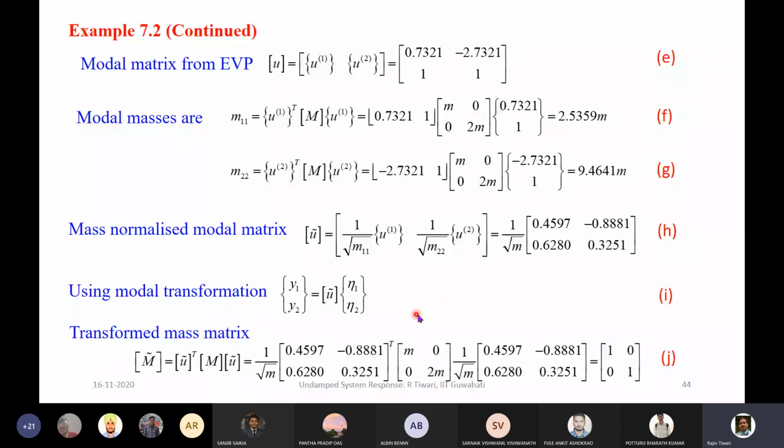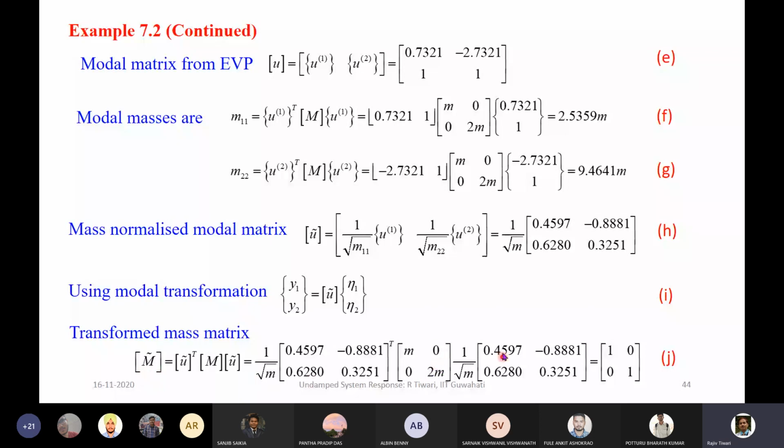Now we can use this transformation matrix between the physical coordinates and the natural coordinates. The U with the cap shows that this is mass normalized. If we multiply the mass matrix with this and pre-multiply by the transpose of this, we will get a transformed mass matrix.